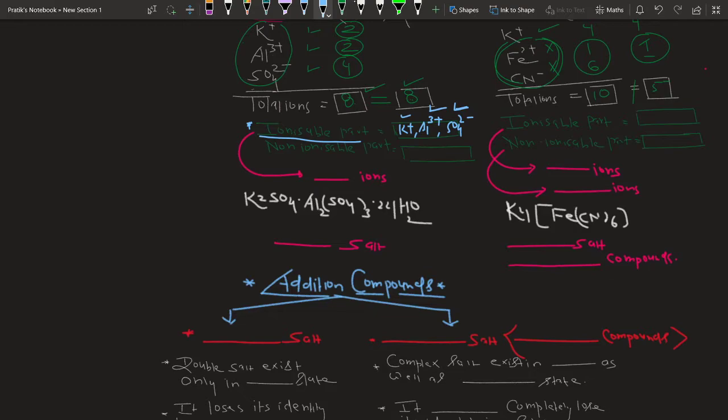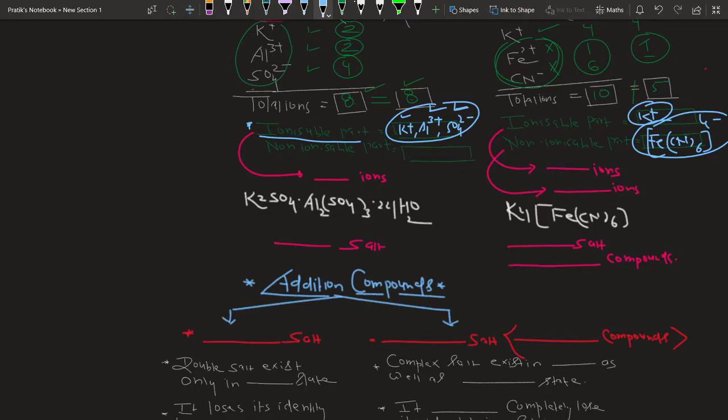In the second salt, the ionizable part is only K+, and the rest remains unbroken in water, and that is [Fe(CN)6]4-. Got this? So when the first salt is dissolved in water, it produces only ionizable parts, and the second salt, when dissolved in water, produces an ionizable part and a non-ionizable part.